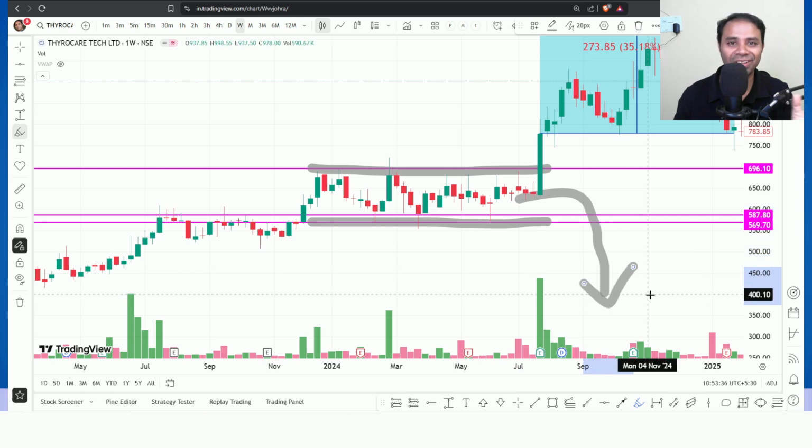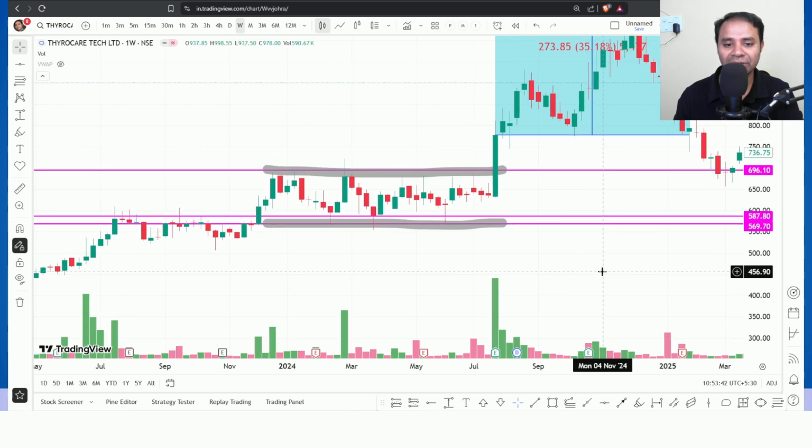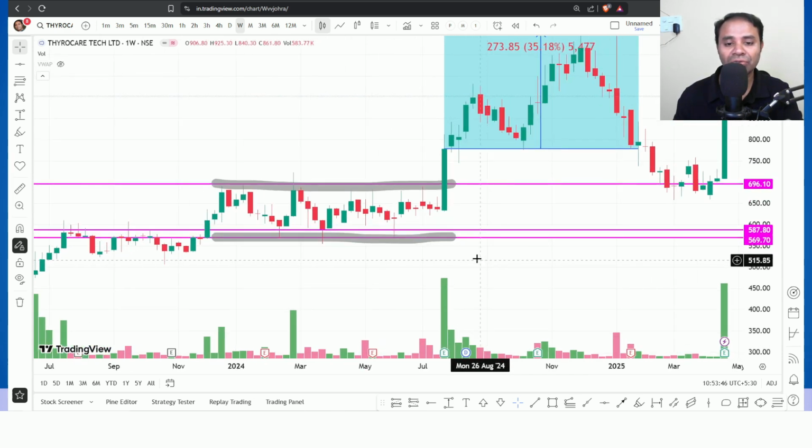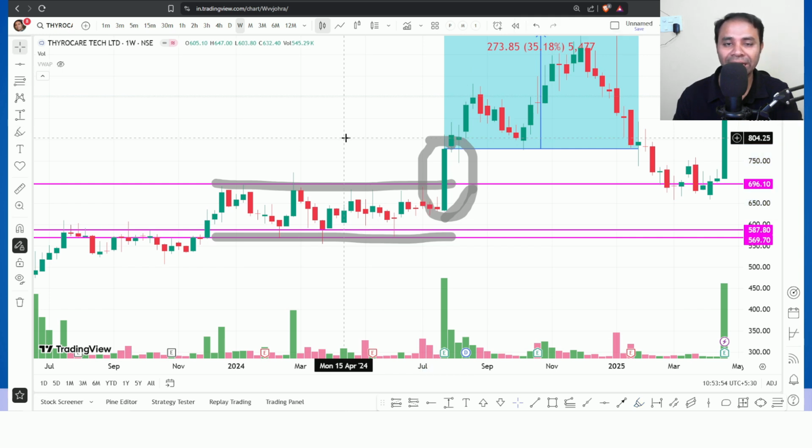Of course we can do some assessment and analysis. Based on that, we may get the clear picture, but for time being I am telling this is the support. We are not sure whether it is going to hold or not. This is the question mark, right? But after the breakout happened, then we got the clarity that this is a simple accumulation process.